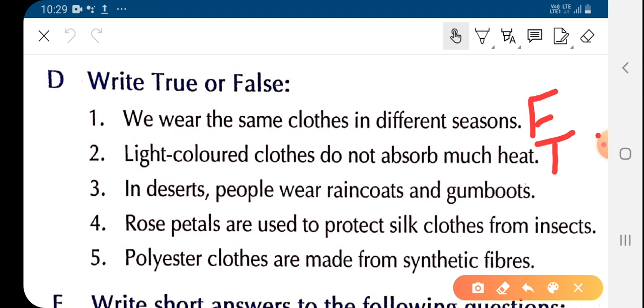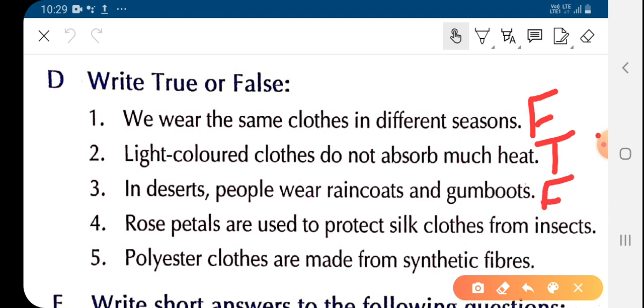In desert people wear raincoats and gumboots. Children, wherever it rains, we have to wear raincoats and gumboots, but the word desert has no relation with raincoats and gumboots, so this statement is false.